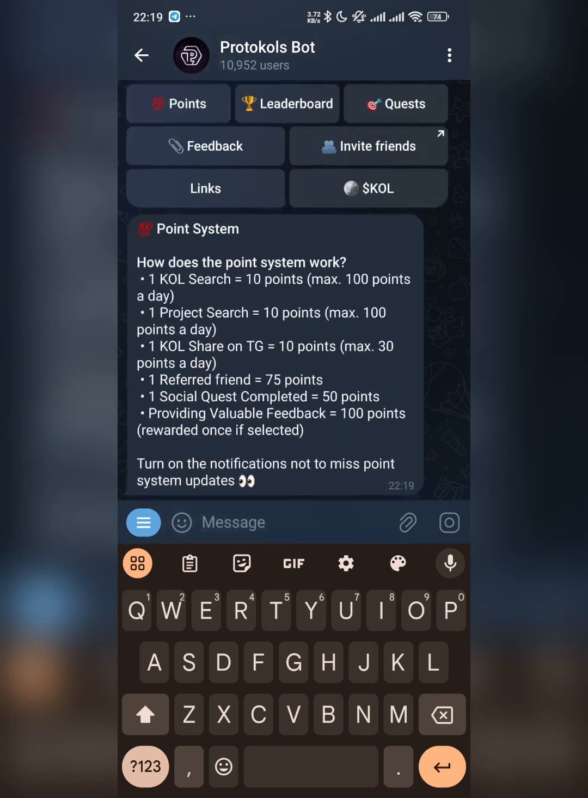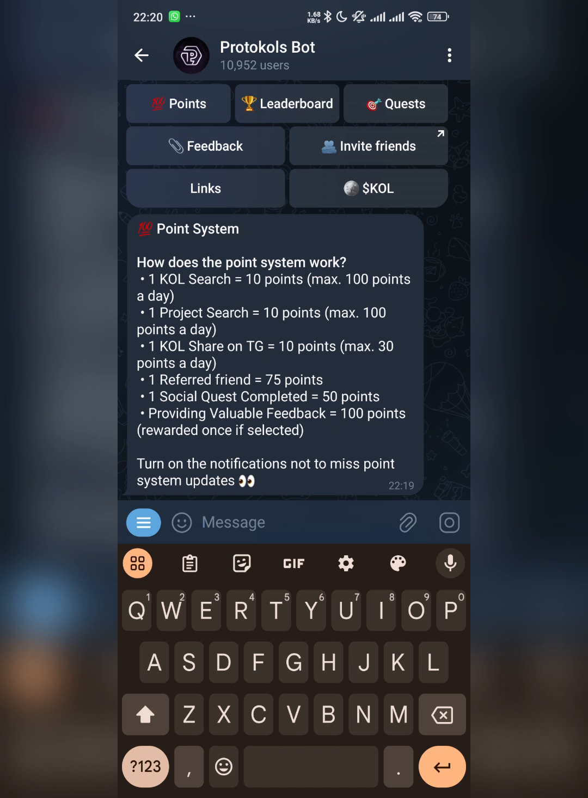Now the points, let's come to the point system. How does this points work? One KOL search gives you 10 points, so maximum of 10 points each day. So every 24 hours you search for 10 KOLs and you earn 100 points. You search for 10 projects as well, you earn 100 points. When you share your Telegram, you earn points, so you can only share 3 times a day. When you refer your friends, 75 points. Social quest completed, 50 points. Providing valuable feedback, 100 points. If they select your opinion, you're rewarded.